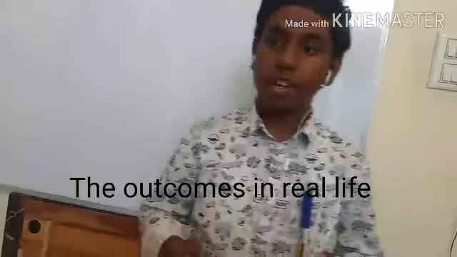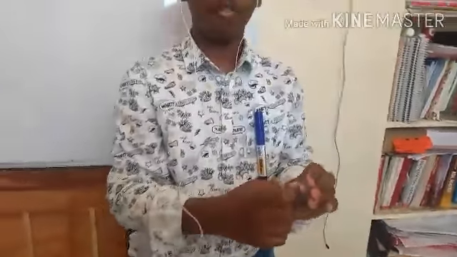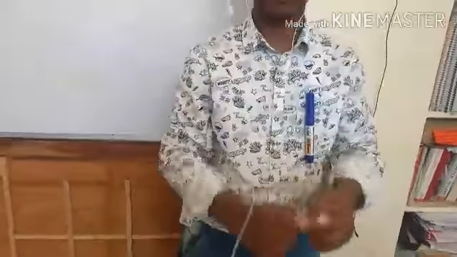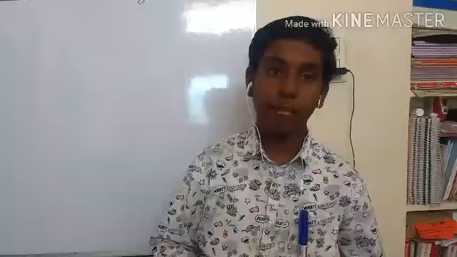Now the events and outcomes in real life. This is a coin, you will toss it and I have got tail. In real life you can choose like this: I want to eat cake or that, I'll toss, and if I get tail, I'll take this only. Like this there are many real-life examples.